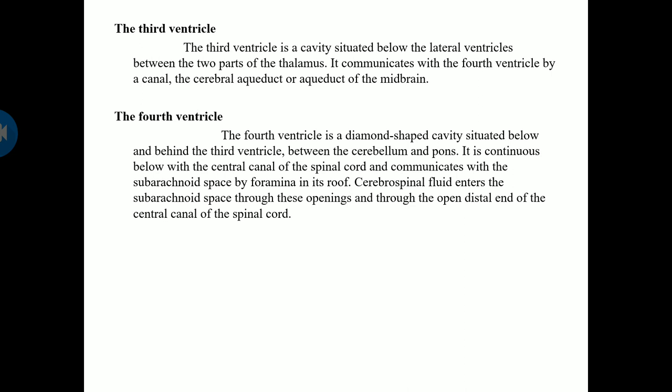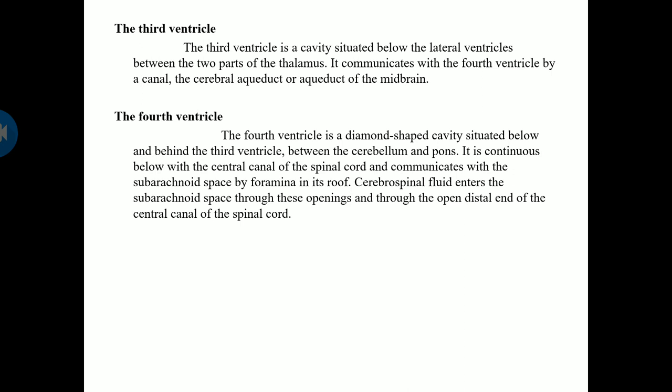So next is the fourth ventricle. The fourth ventricle is the diamond shaped cavity situated below and behind the third ventricle, in between the cerebellum and pons. It is continuous below with the central canal of the spinal cord and communicates with the subarachnoid space by foramina in its roof. So cerebrospinal fluid enters the subarachnoid space through these openings and through the open distal end of the central canal of the spinal cord.